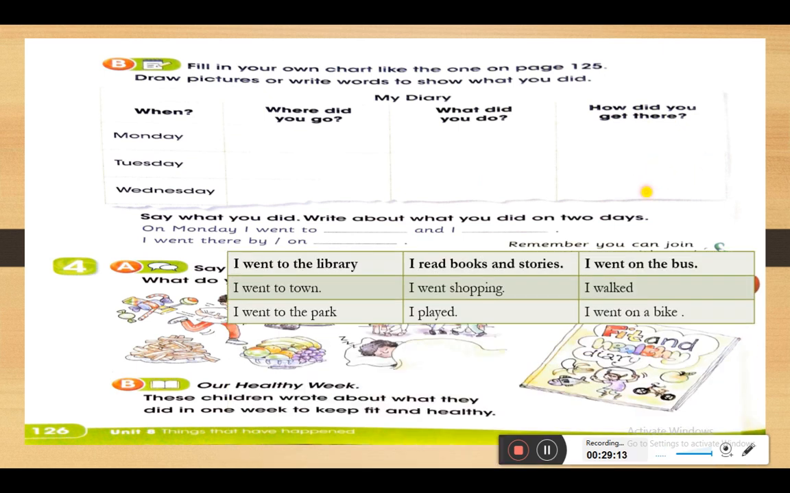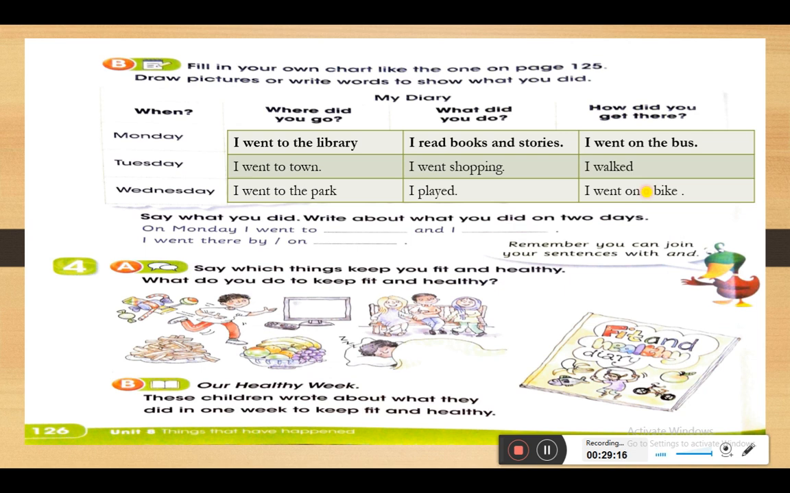Okay, so here we have my table. This is about myself, and I want each one of you to write about yourself. On Monday I went to the library and I read books and stories. I went on the bus. On Tuesday I went to town. I went shopping. I walked. On Wednesday I went to the park. I played. I ran. I went on a bike. Very good.